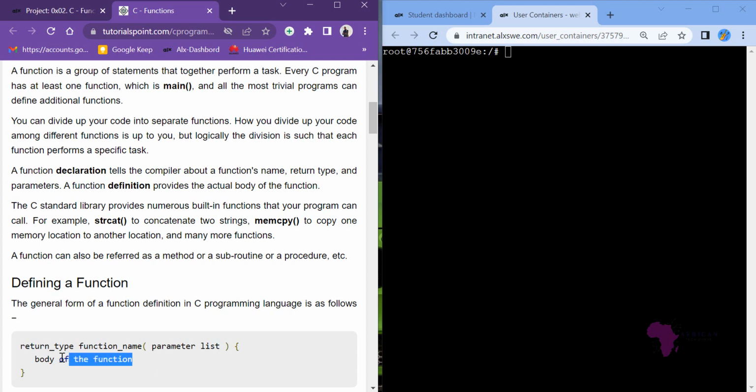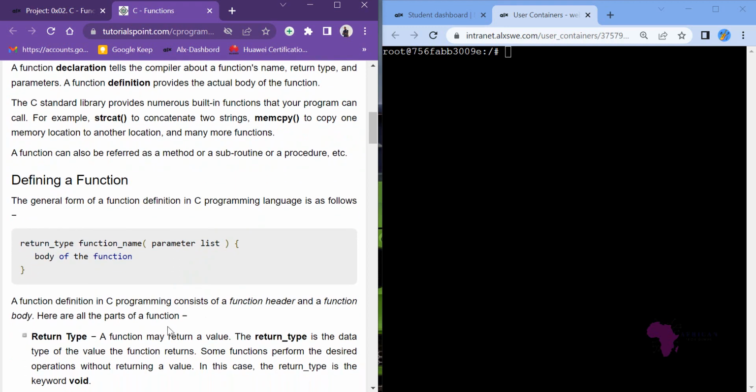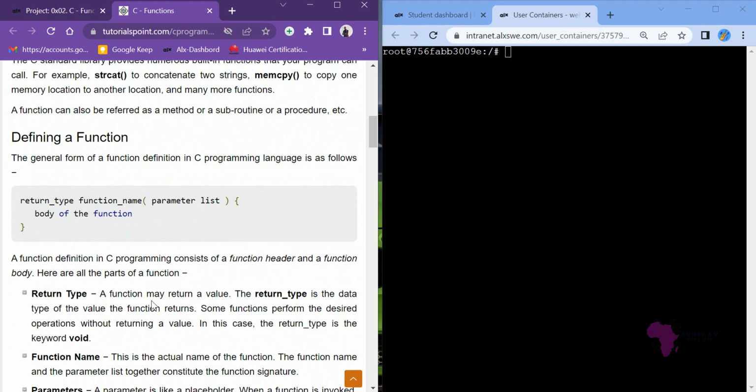Then you come now to the body of the function. The body of the function is the calculation of the area of that particular rectangle. So the body of the function is now the calculation. So you see the return type: a function may return a value. A return type is the data type of the value the function returns.